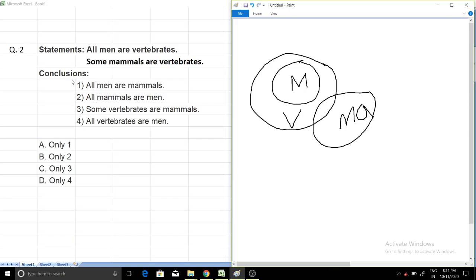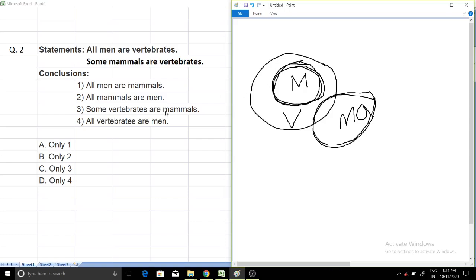Now see the conclusion, what they are saying. It is saying that all men are mammals. Where are men? This is men and mammals is here. All men are mammal? No, because for all men to be mammal, men should be inside mammal, but it's not like so. Both are different. So the first statement is false. Now the second one, all mammals are men. Where are mammals? This one is mammals. All mammals are men. Is it true? No, there is no link between mammal and men. Mammals are here and men are here. So this statement is also false.